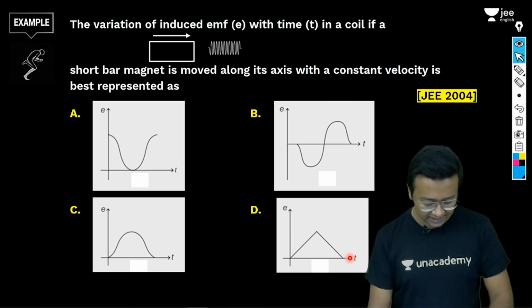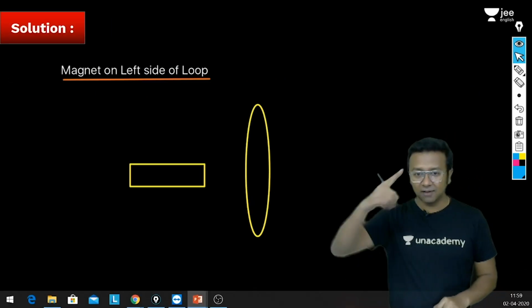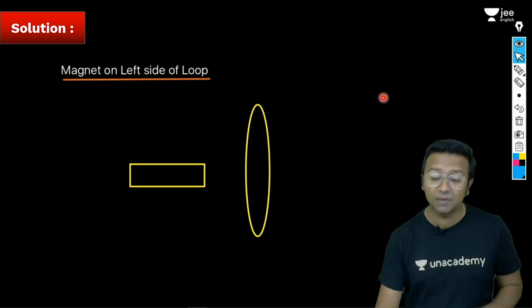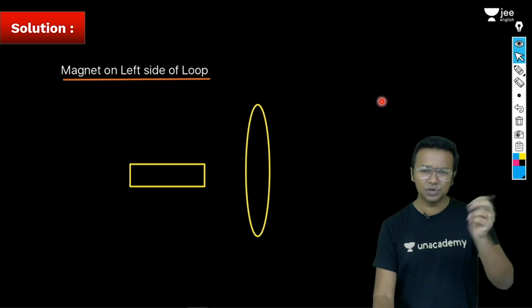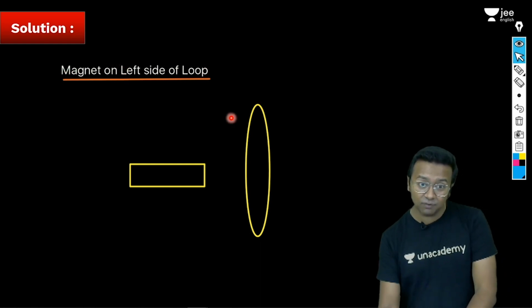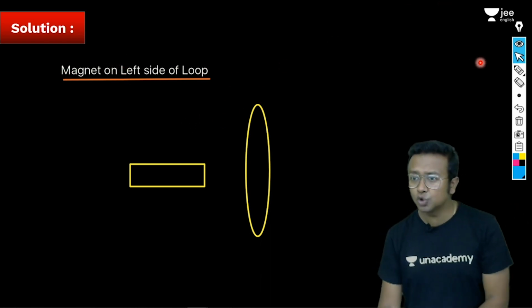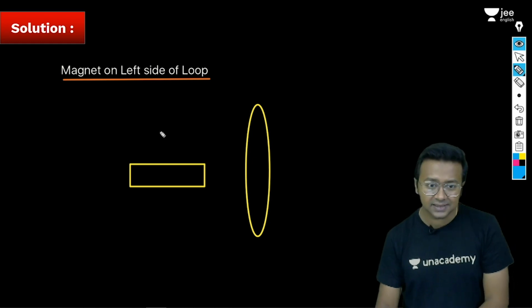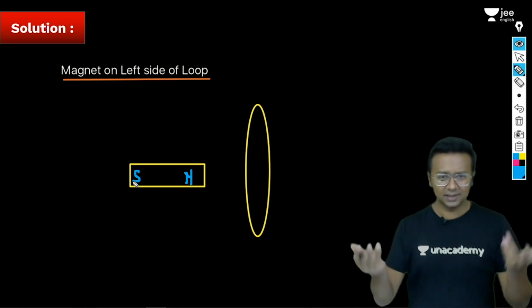In order to understand that, let me take a situation out here. There were multiple loops, but we will take only one loop. The situation is going to be the same, right? So here I've got a magnet which is on the left side of this particular loop and it is approaching. Let me say that this is the north pole. Let's assume that this is the south pole. It could be south or north, doesn't make a difference.